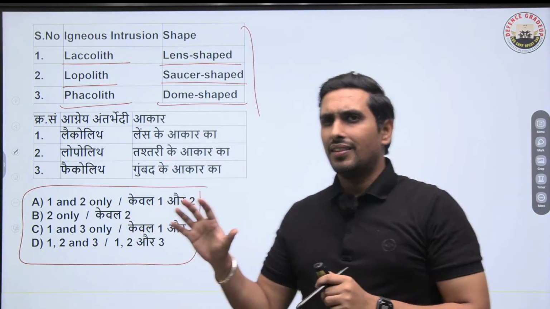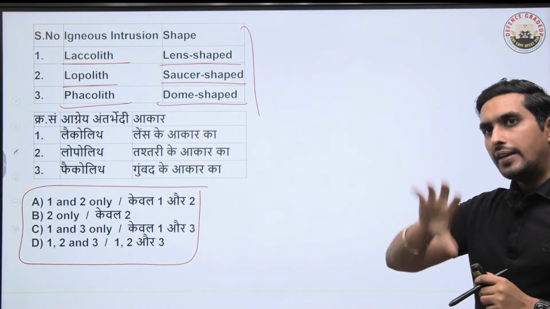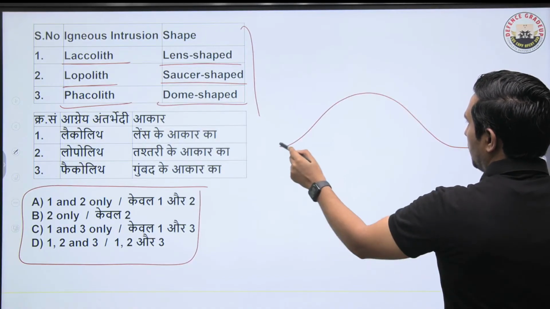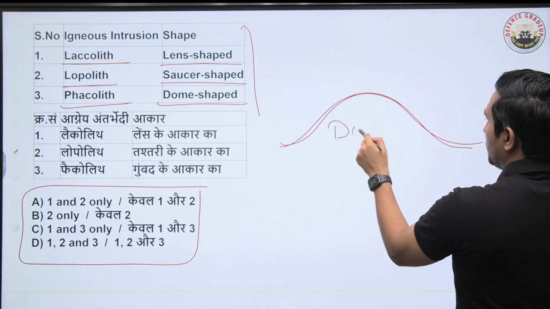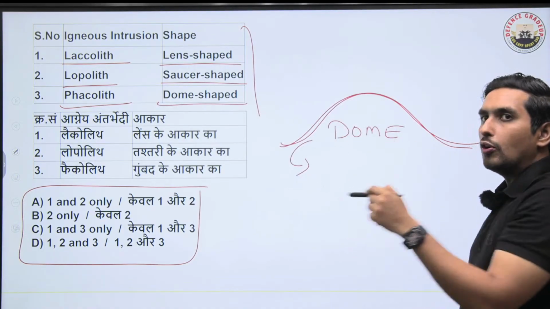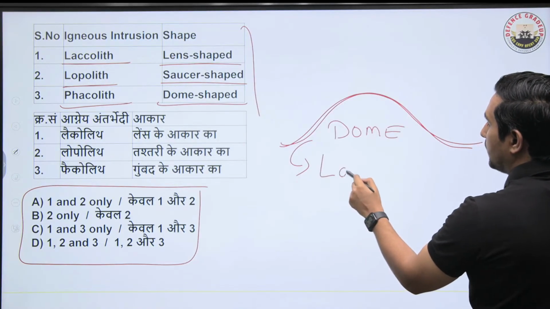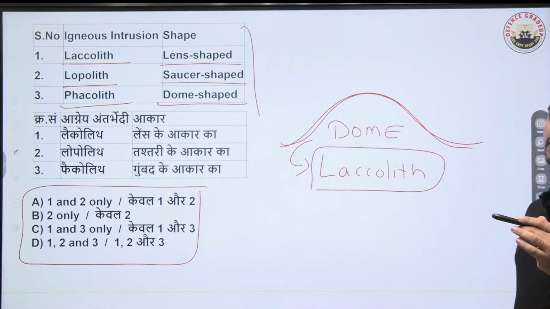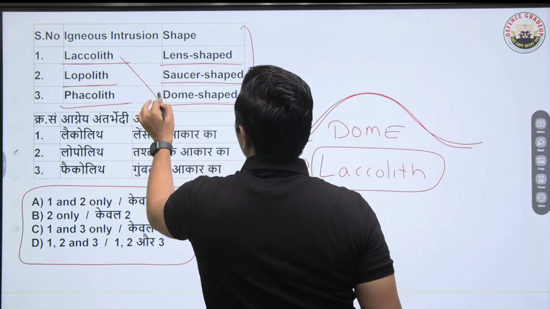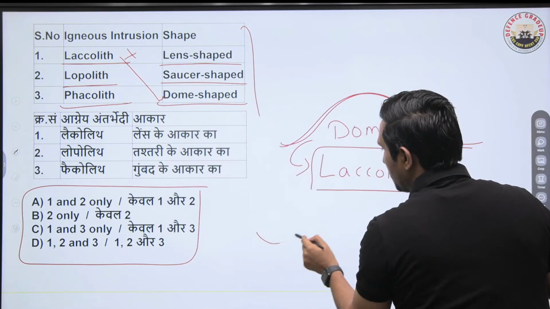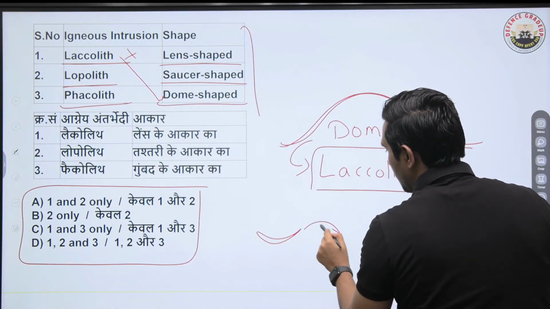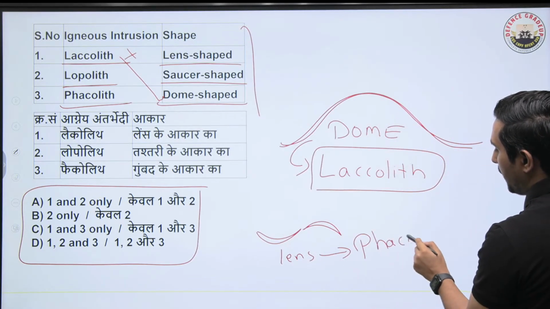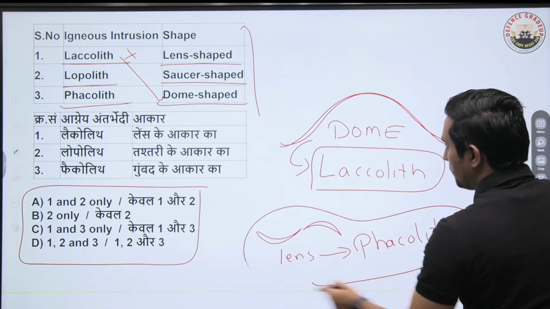Now this is not a difficult question if you have read this properly. If you have something formed in the shape of a dome, remember, if it is dome shaped, it will always be known as laccolith. Please keep that in your mind. Make this in your copy so that you never forget that. Laccolith is dome shaped. So this is incorrect. And if I talk about something like synclines, anticlines, lens shaped is basically the phacolith. So remember this, lens shaped is phacolith.